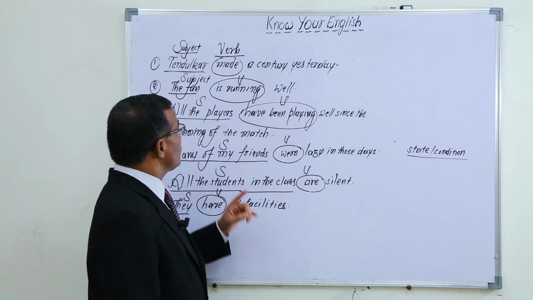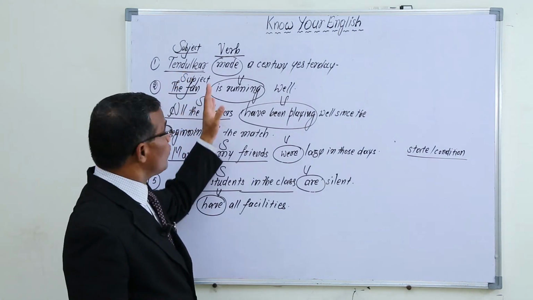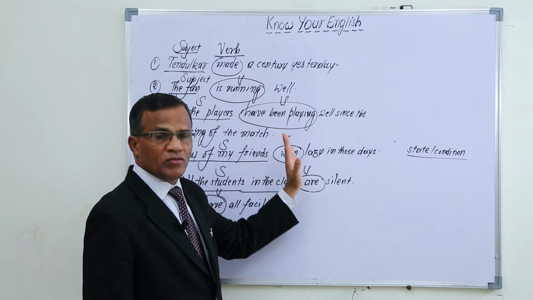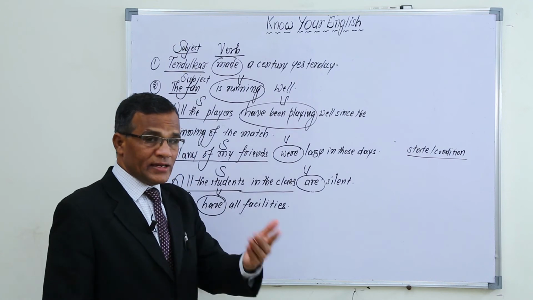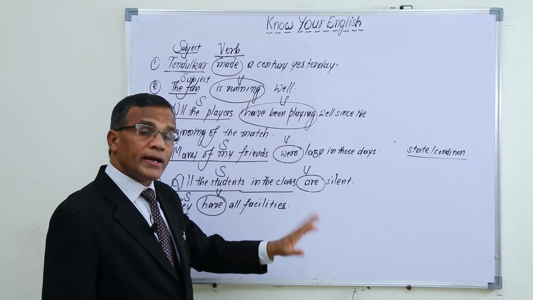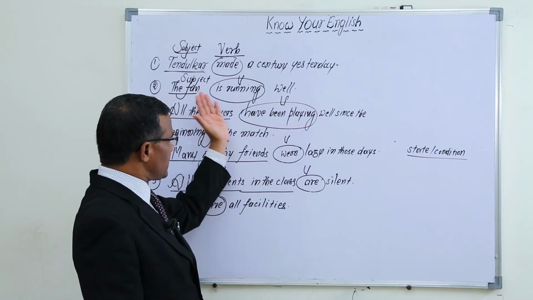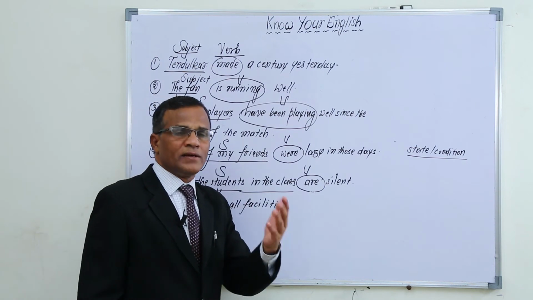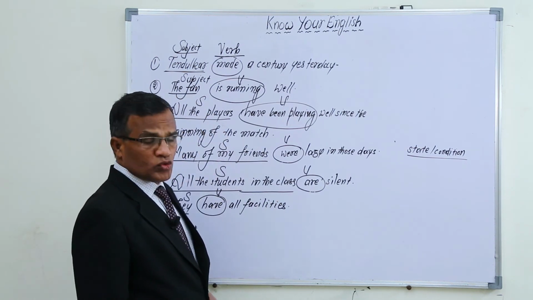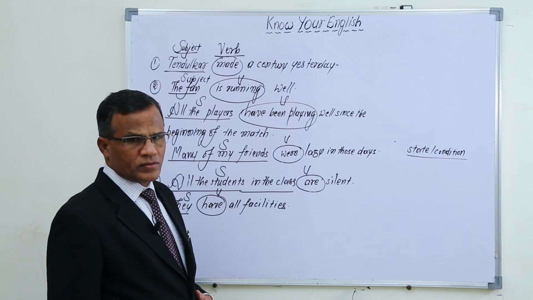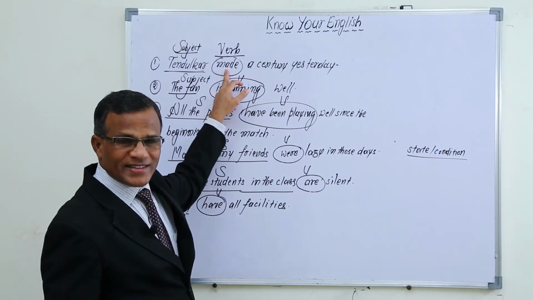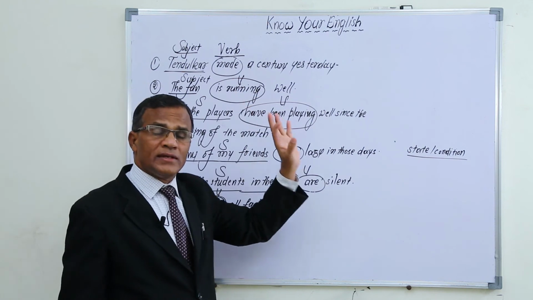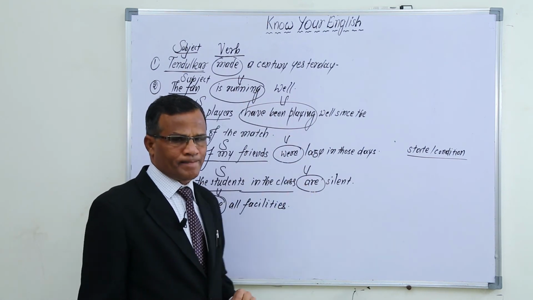Now we have understood what a subject is and what a verb is. So after the subject we have to use a verb, and verb also we have learnt. Once again I will tell you, a verb is a word or a group of words which indicate the action of the subject or the state of the subject. So as per that, we use a verb at the second place. But at the verb place also, if we observe, here only one word is there. If only one word is there at the place of verb, it is simply called a verb.